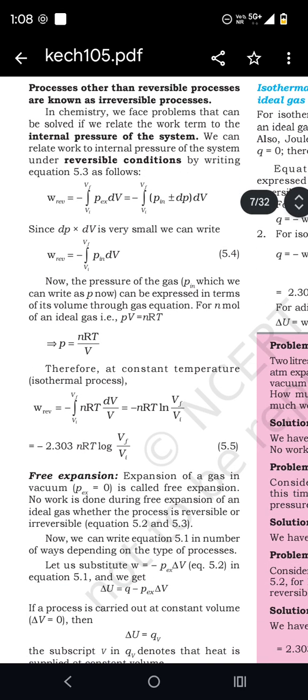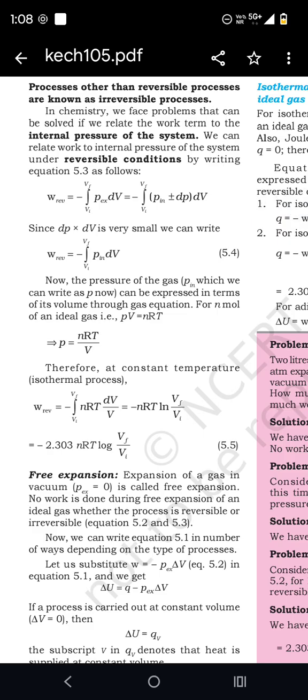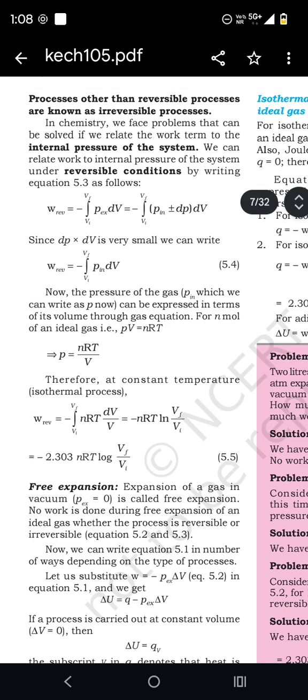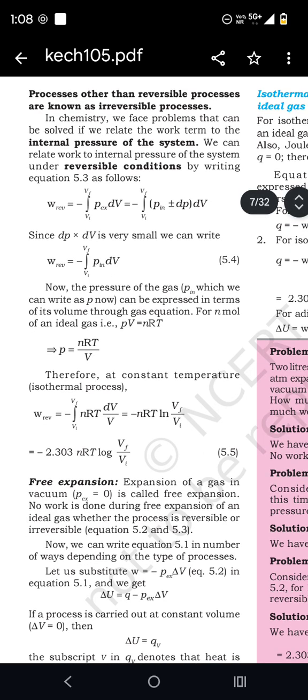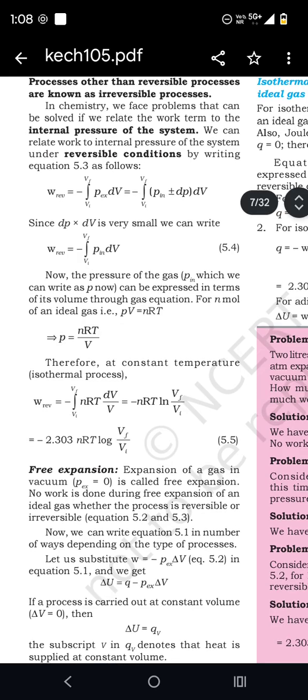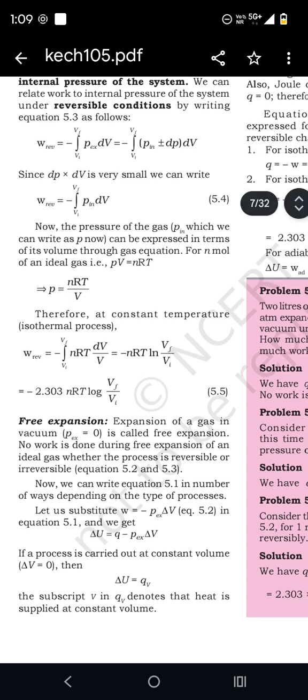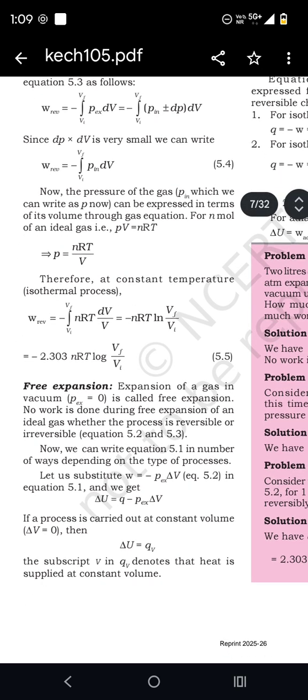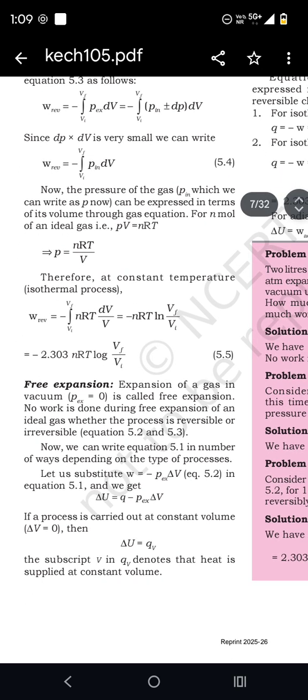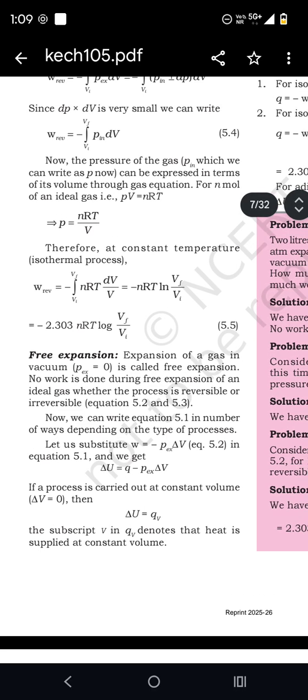In chemistry, we face problems that can be solved if we relate the work to the internal pressure of the system. We can relate work to the internal pressure of the system under reversible conditions by writing equation 5.3 as follows. Since dV is very small, we can write equation 5.4.